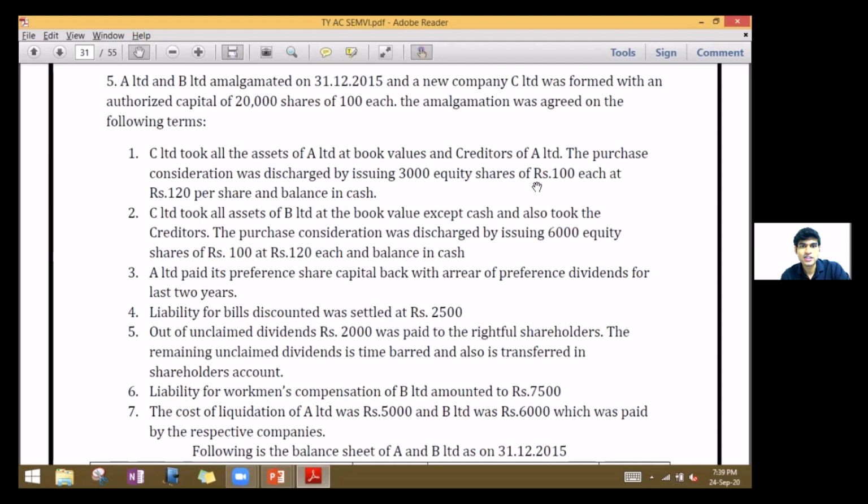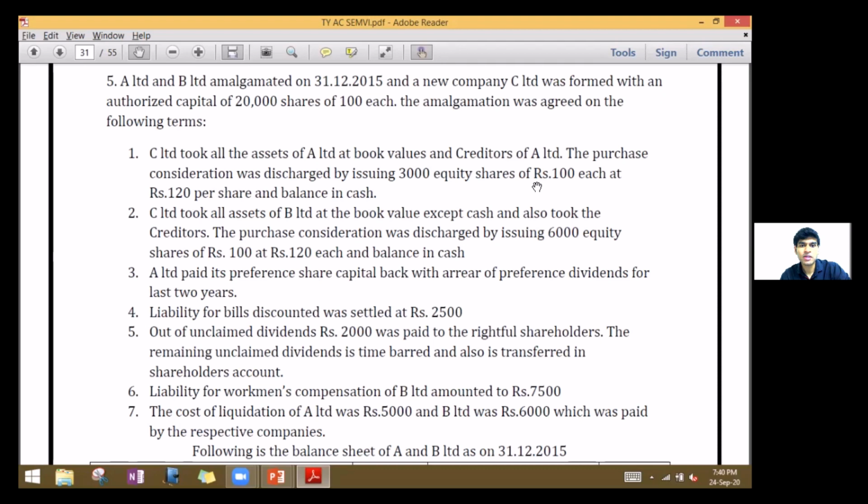The purchase consideration was discharged by issuing 3,000 equity shares of 100 each at rupees 120 per share and balance in cash. C Limited took all assets of B Limited at the book value except cash and also took the creditors. The purchase consideration was discharged by issuing 6,000 equity shares of rupees 100 at rupees 120 each and the balance in cash. A Limited paid its preference share capital back with arrears of preference dividend for the last 2 years. Liability for bills discounted was settled at rupees 2,500.